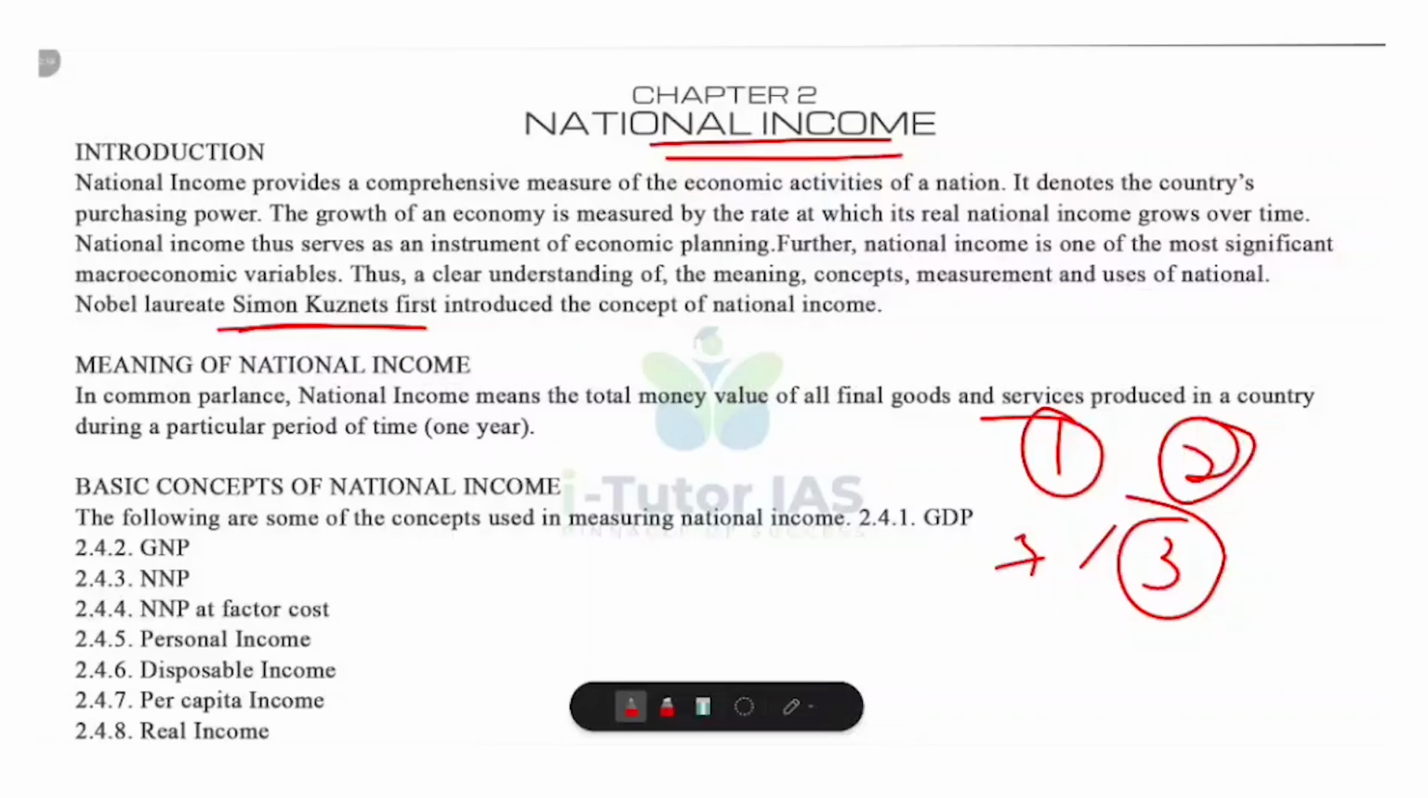So the key idea to remember is that national income is like a thermometer for the economy. If it rises steadily, it means economy is healthy. And if it falls, that means economy may be in trouble. So it helps government decide where to spend, where to save and how to grow the economy.